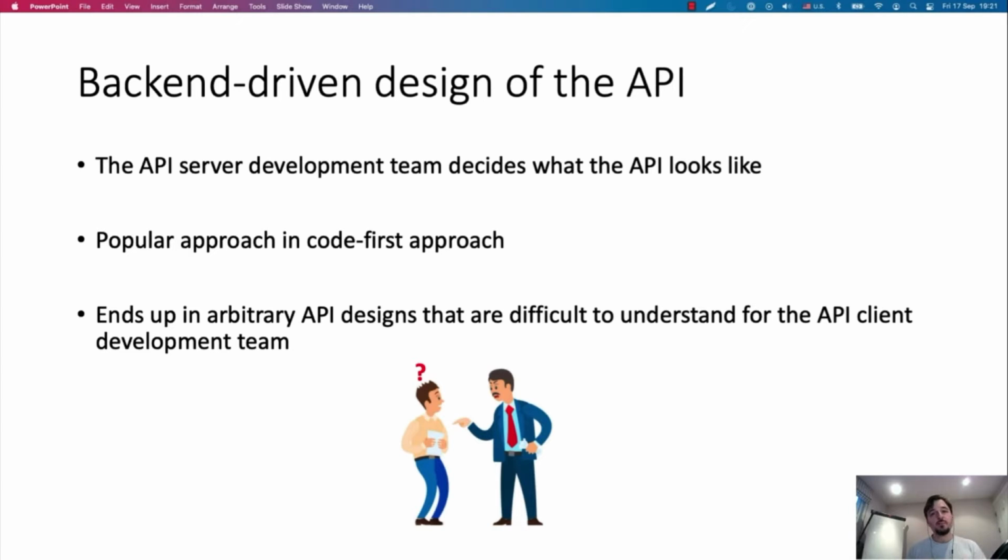This approach is very common among teams who use frameworks that allow you to build your APIs with a code-first approach. So frameworks that are capable of generating the documentation directly from your code. Now, I'm not advocating against the use of these frameworks. Personally, I use them all the time. But what I'm saying is that before building your API, you should definitely talk to your API clients to understand what the requirements are and how you should build your API. Otherwise, we typically end up in situations where the API is a collection of random endpoints with random schemas, which is very difficult to understand and build integrations with for the API development team.